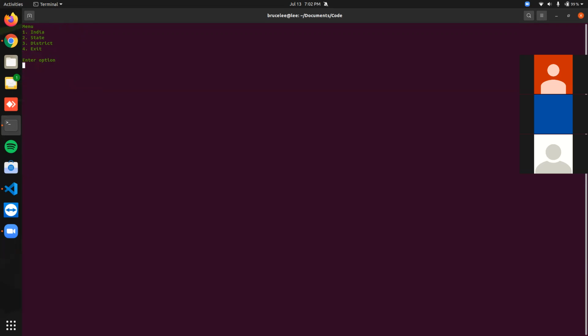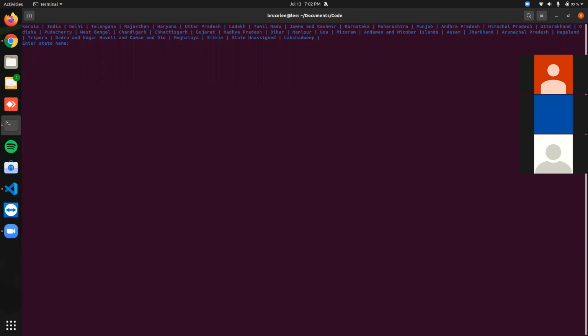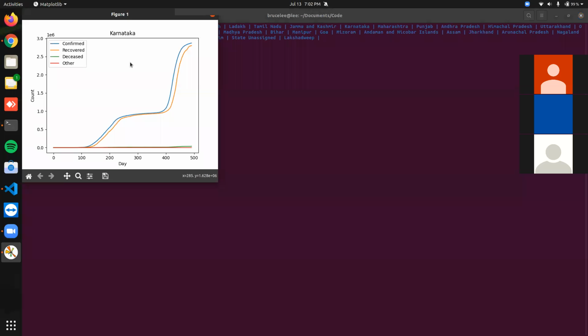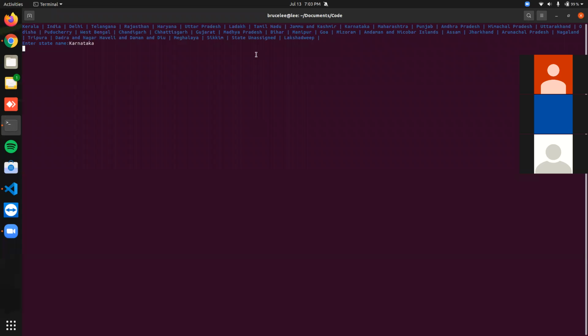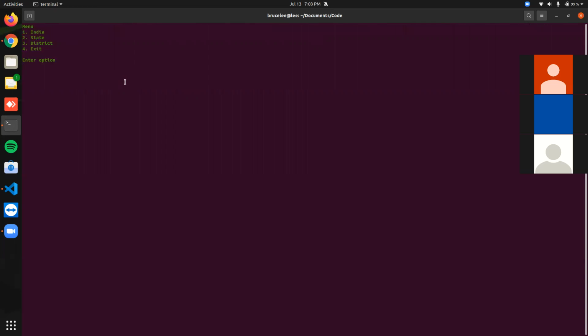And option number 2 indicates the state. When we select option 2, it will display the states that are present in the country India. We need to select any one state. It will display the analysis of that state. When we exit, it will take us back to the menu-driven approach.